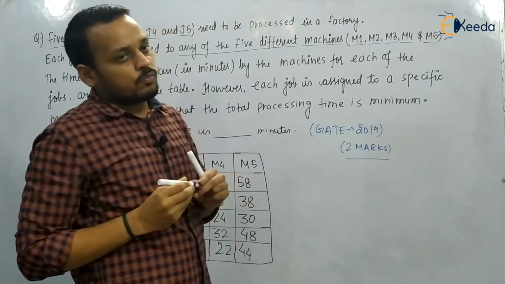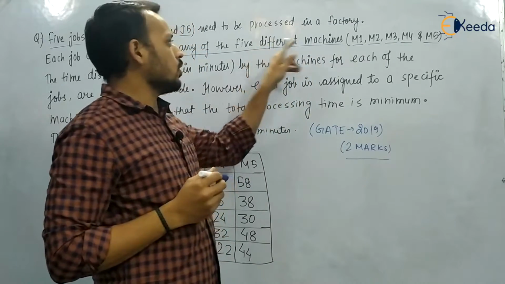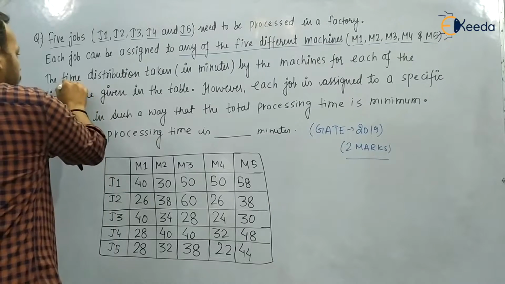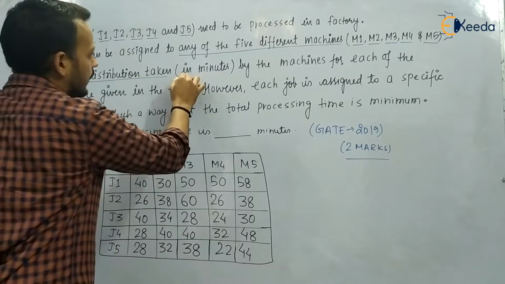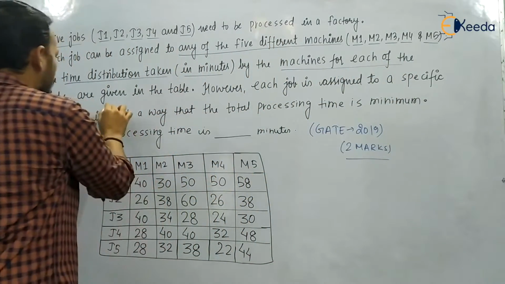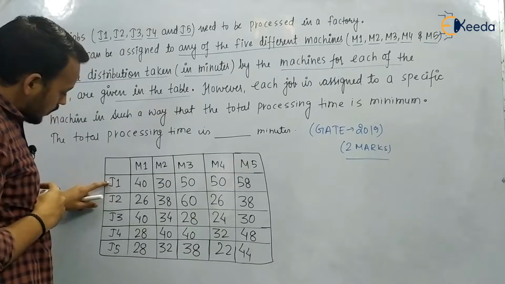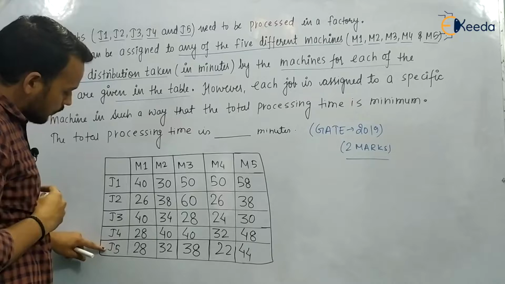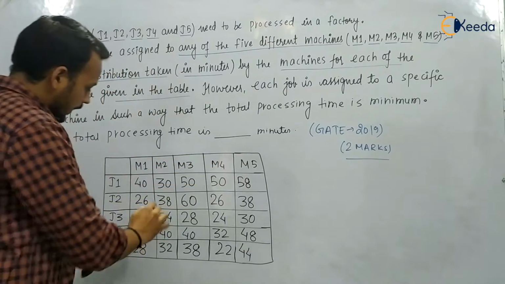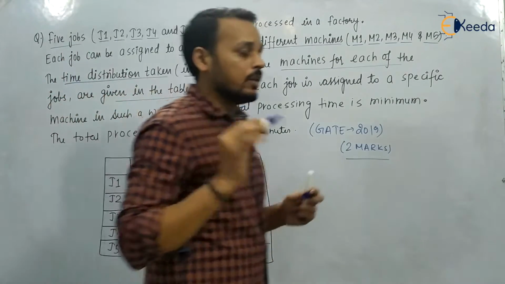So we have got 5 jobs and 5 different machines, and any of the jobs can be processed on different machines. The time distribution taken in minutes by the machines for each of the jobs is given in the table. In this table you can see we have got 5 jobs J1, J2, J3, J4 and J5, and 5 different machines M1, M2, M3, M4 and M5. This is a matrix consisting of processing time in minutes.